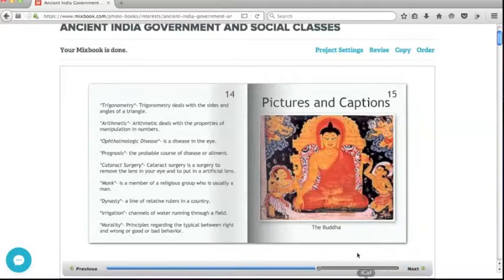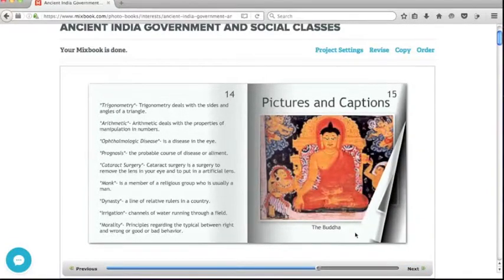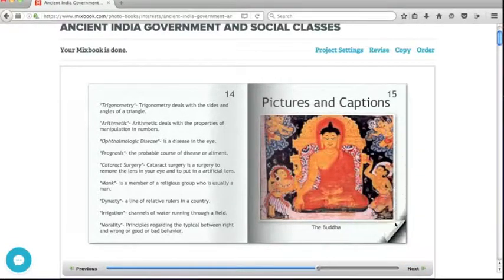Monk. A monk is a member of a religious group who is usually a man. Dynasty. A line of related rulers in a country. Irrigation. Channels of water running through a field. Morality. Principles regarding the distinction between right and wrong or good and bad behavior.